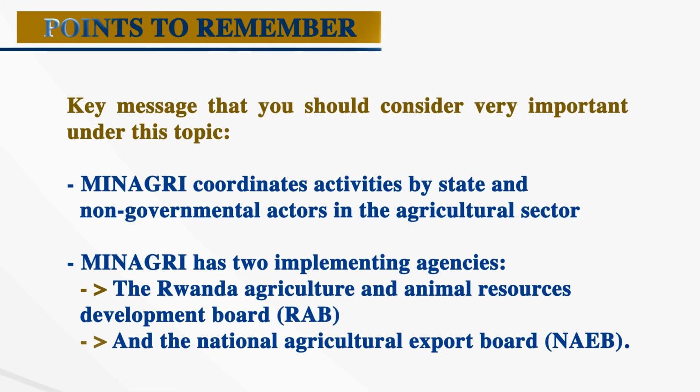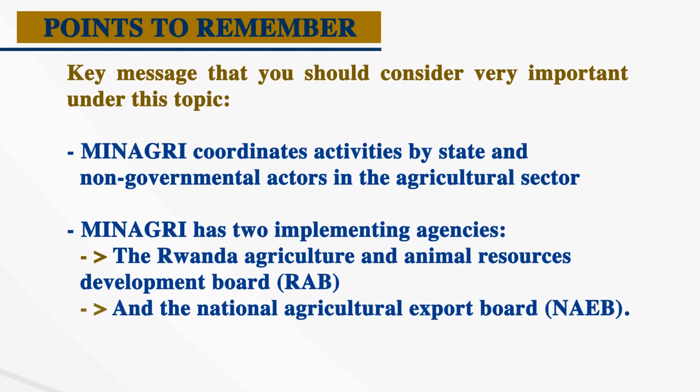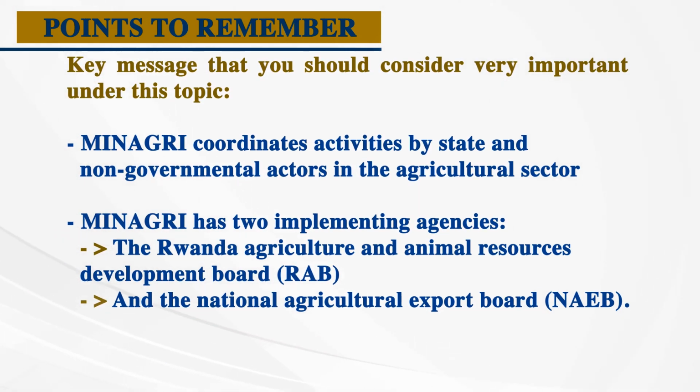Key messages that you should remember under this topic. Minagri coordinates activities by state and non-government actors in the agricultural sector. Minagri has two implementing agencies, RAB and NAEB.